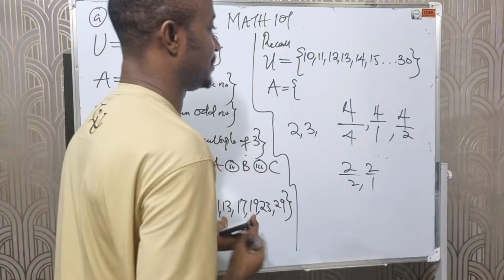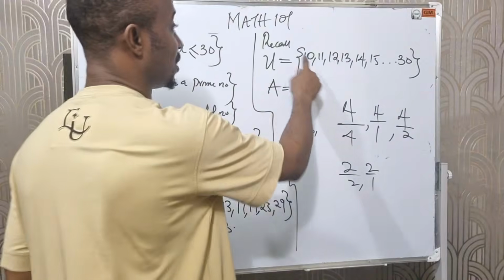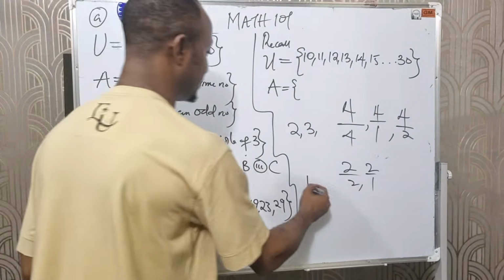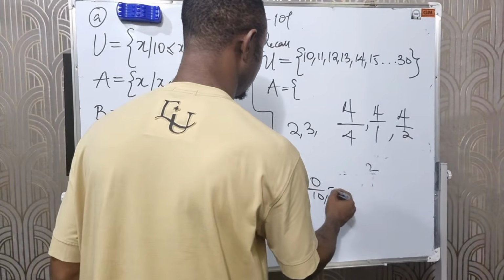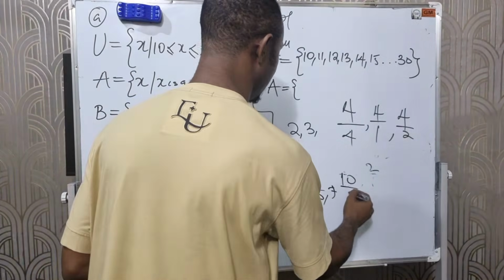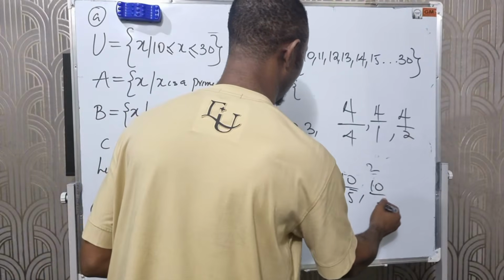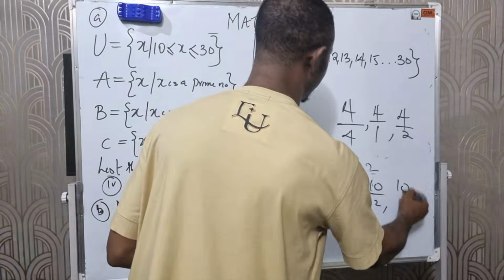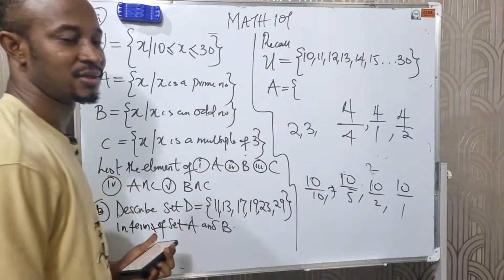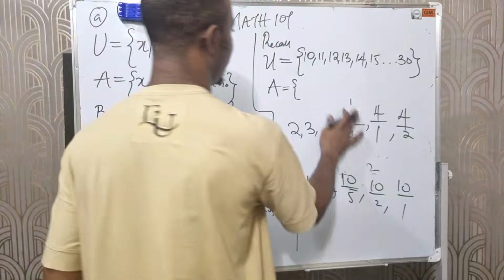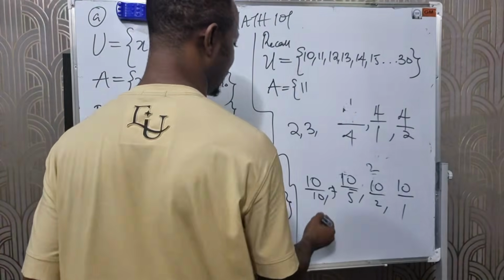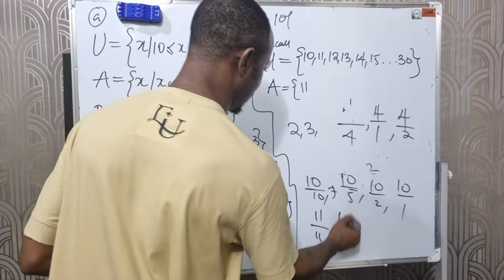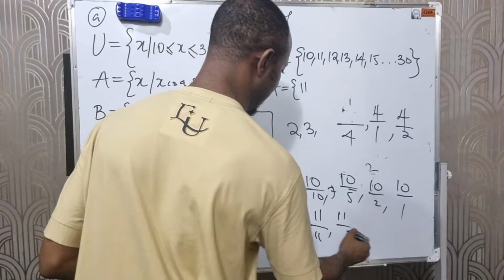10 is not part. 10 is not a prime number because 10 can divide itself, 10 can divide 5, 10 can divide 2. 10 can even divide 1. So it's not a prime number. So what of 11? 11 is a prime number because 11 can only divide itself and 1, right? And 1.